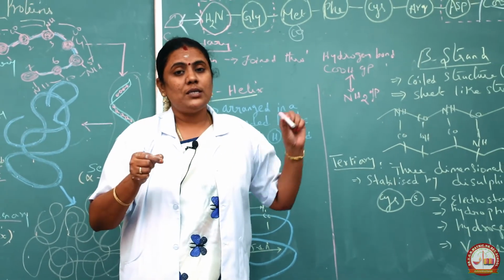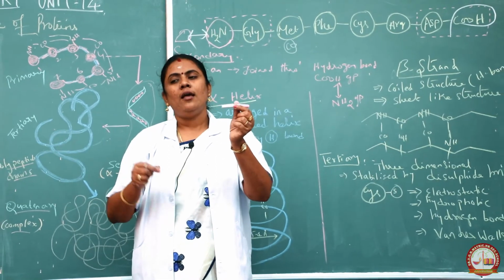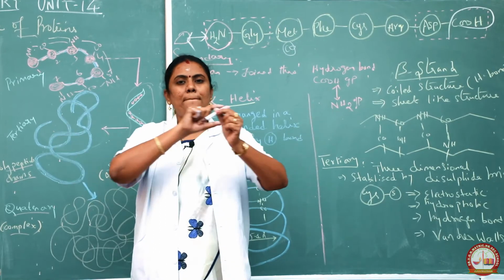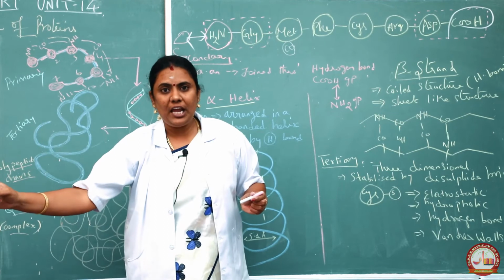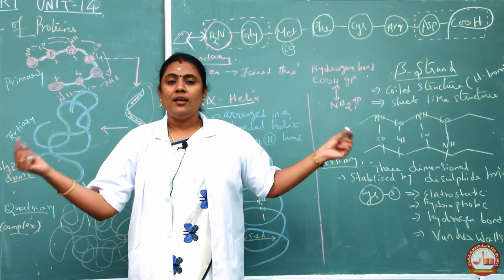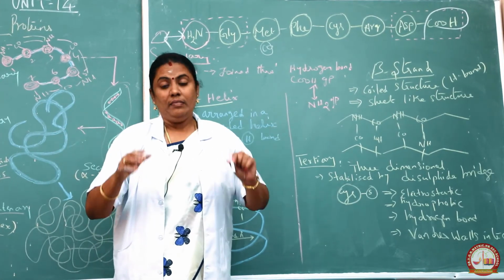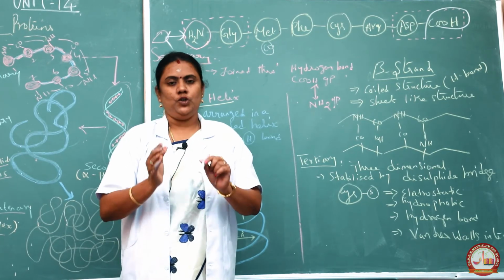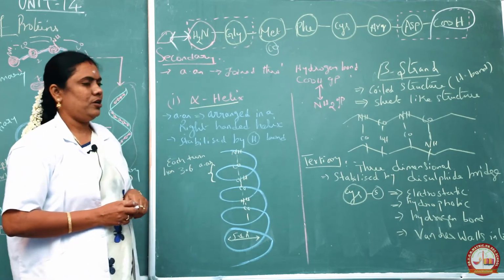The same concept here, in a primary structure polypeptide chain, both the ends should be free. That is, a polypeptide chain should have a carboxylic group free end and an amino group free end. Then only the other amino acids can come and bind. That is the speciality of a polypeptide chain. You should not forget this, student. Now I will move on to the secondary structure.